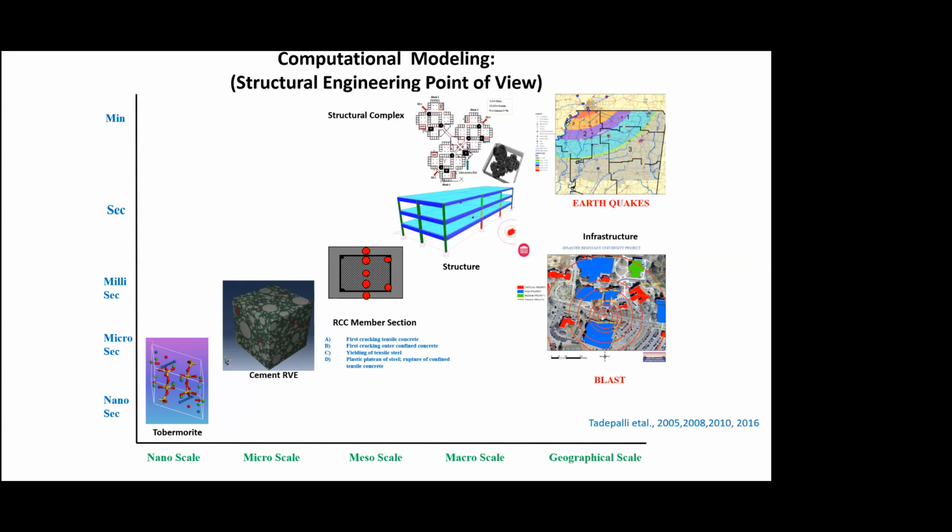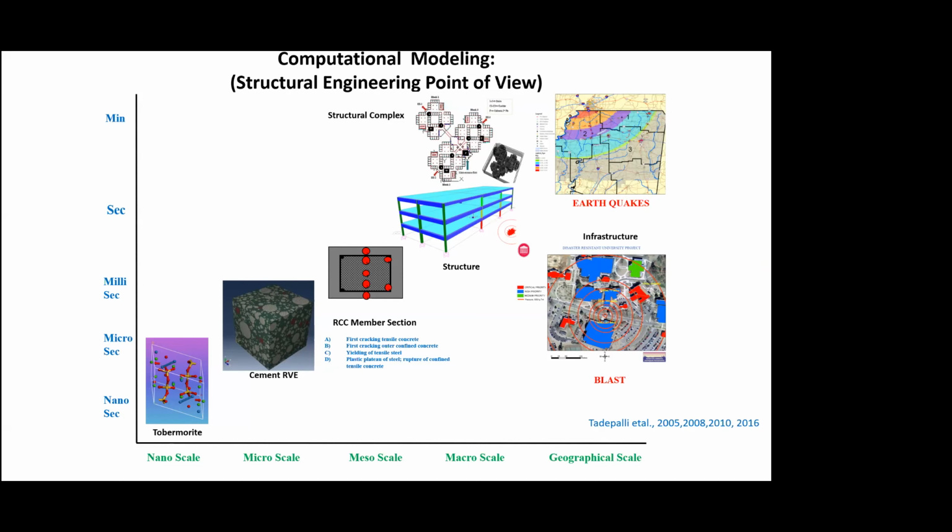Here you can see in the bottom left corner there's tobermorite, which is a component of the CSH gel, and that is what we are modeling, the phenomena at the nanoscale, wherein nano dimensions as well as nanoseconds are the durations of the phenomena. Then we have the micro scale, which is at the cement level. We have the representative volume element, so the lengths are in micro scale.